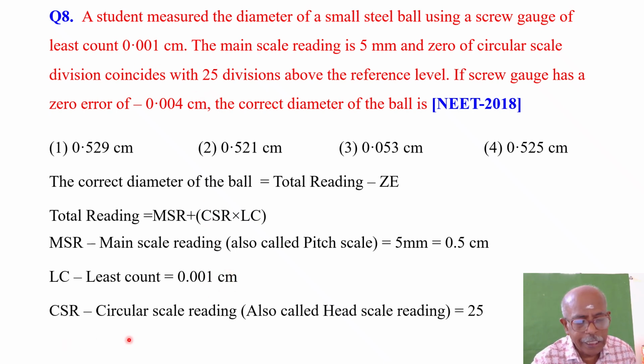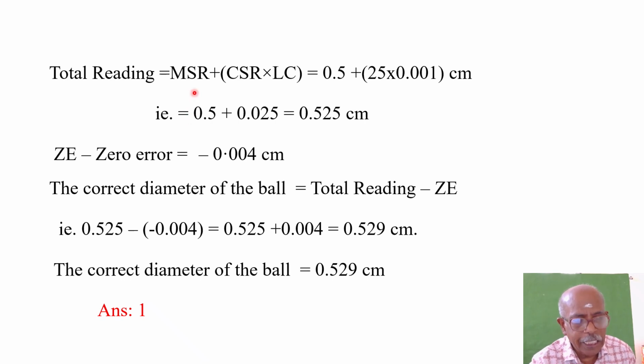What is CSR? Circular scale reading, sometimes also called head scale reading. Whatever it may be, its value is 25 divisions. That has been given. Now, total reading is equal to MSR plus CSR into LC. You can substitute the values: 0.5 centimeter plus 25, the circular scale reading, into the least count 0.001. That means 0.5 plus 0.025, which is equal to 0.525. If you add these two values, 0.525.